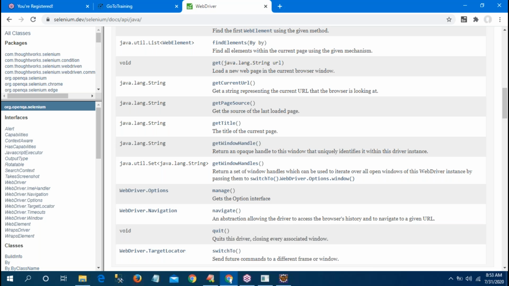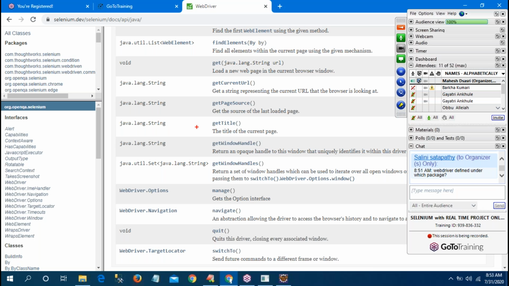See here, I am telling you now: first panel, first window, packages. Again, whenever I start the program, I will discuss this. Today I am giving only a basic introduction. This is the package, and this package contains this one.